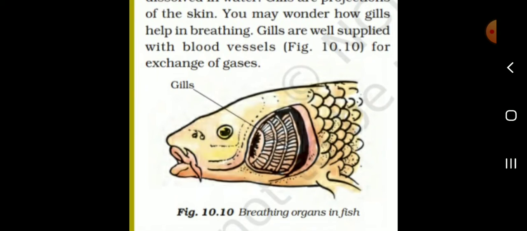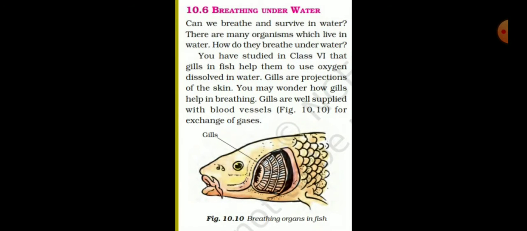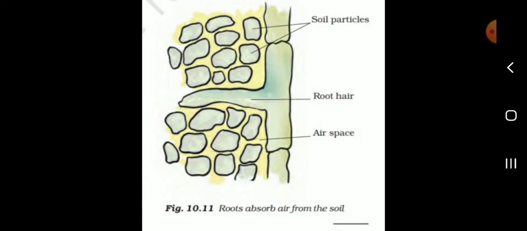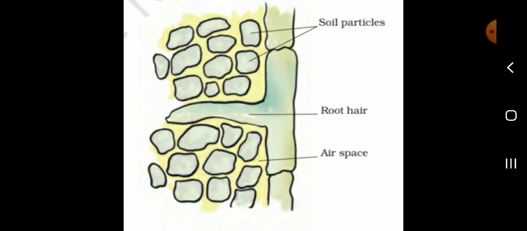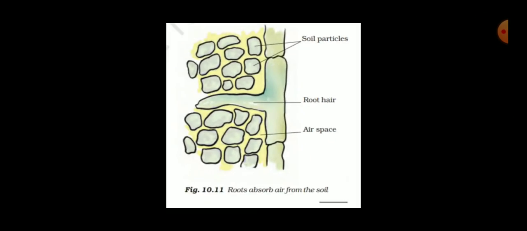Breathing organ of fish: gills. Which one is the breathing organ of fish? Gills. Then roots absorb air from the soil. This one is the soil particles, root hair, then air space.